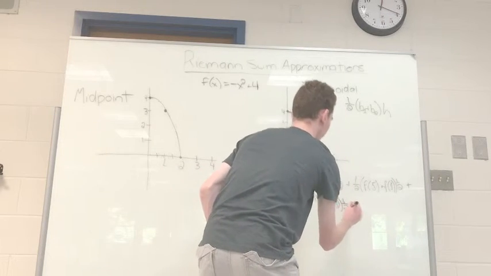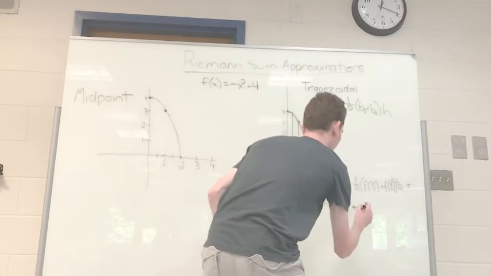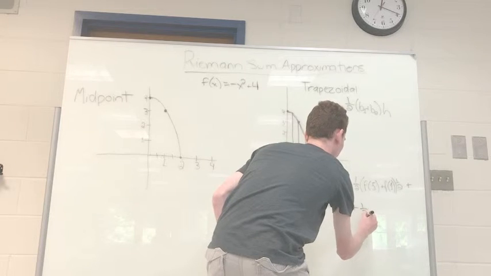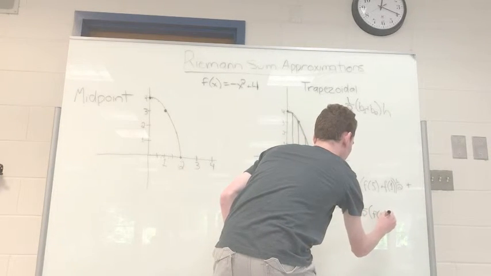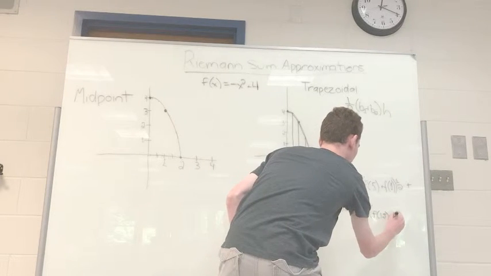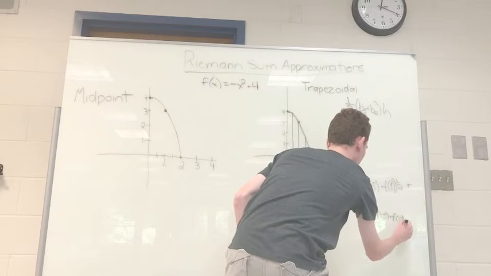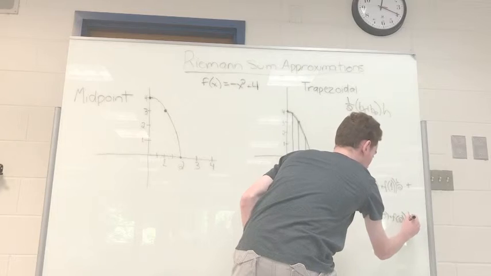And the last one, we have 4 trapezoids. 1/2 times f of 1.5 plus f of 2 times 1/2.